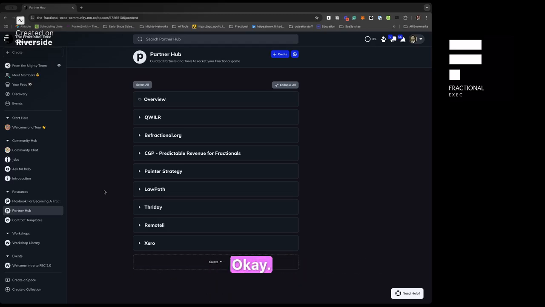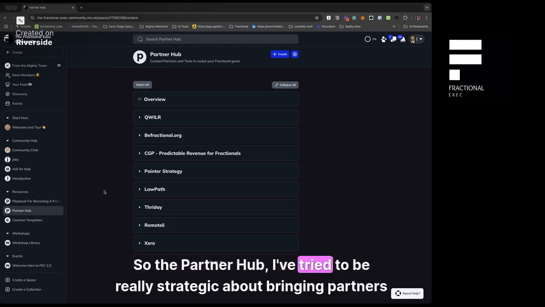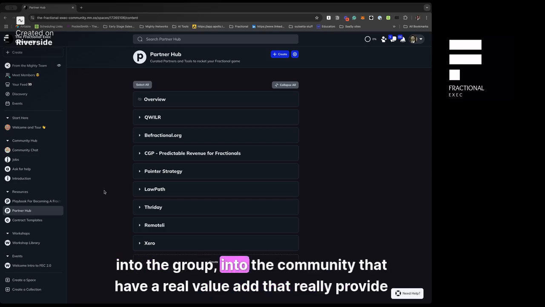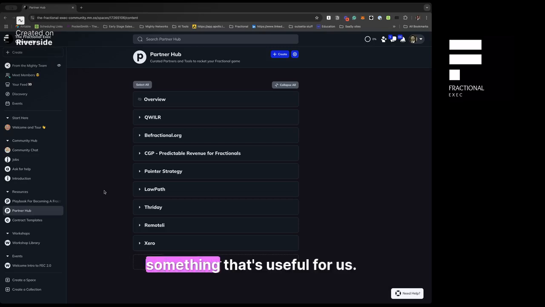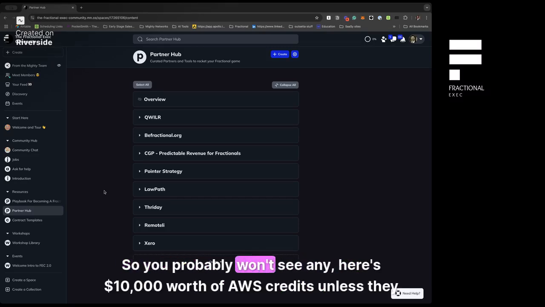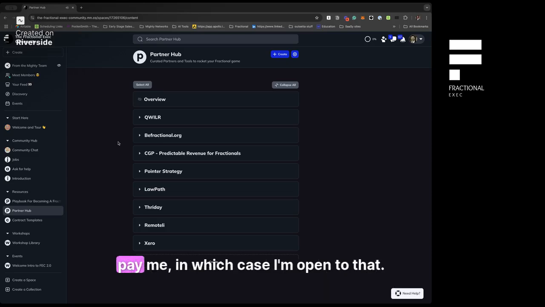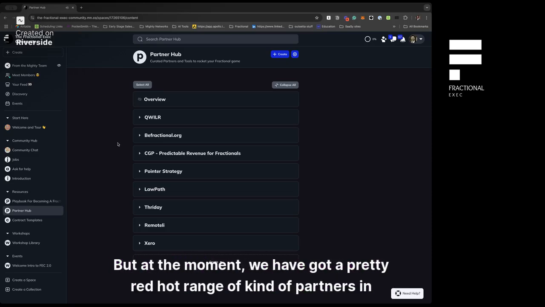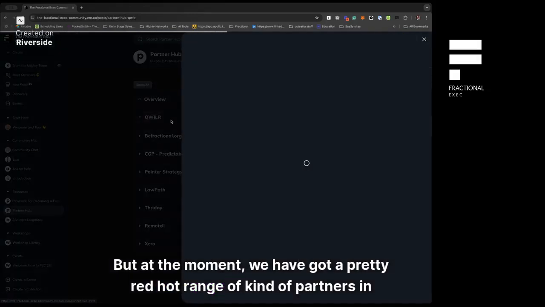Partner Hub. Okay, so with the Partner Hub, I've tried to be really strategic about bringing partners into the group, into the community, that have a real value add, that really provide something that's useful for us. So you probably won't see any "here's $10,000 worth of AWS credits," unless they pay me, in which case I'm open to that. But at the moment, we have got a pretty red hot range of partners in here.